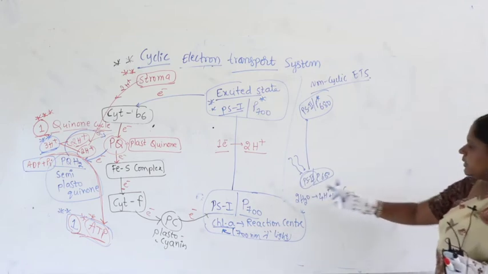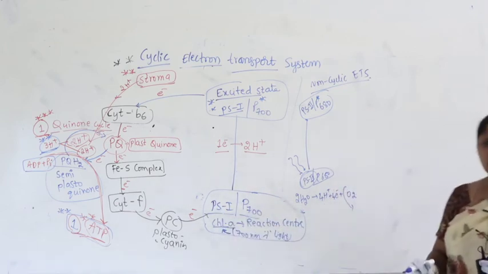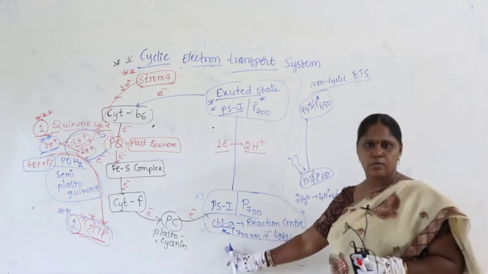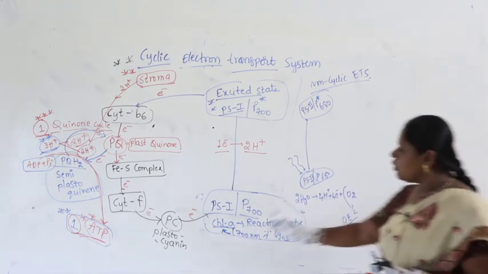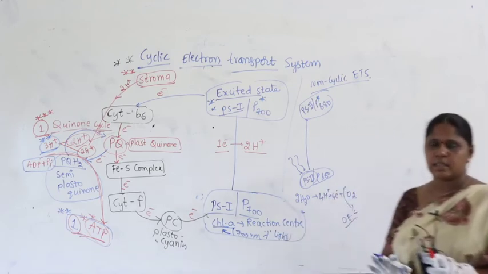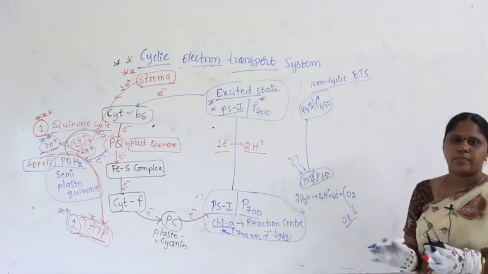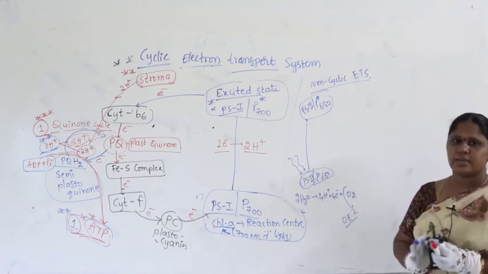And here it starts with PS2, but the other starts with PS1. Yes or no? And here splitting of water is there, here no splitting of water. Here the oxygen evolving complex is there, there is no oxygen evolving complex. Guys, clearly see the differences between non-cyclic and cyclic. Don't worry, I will write again very clearly, but see the cycles very clearly.